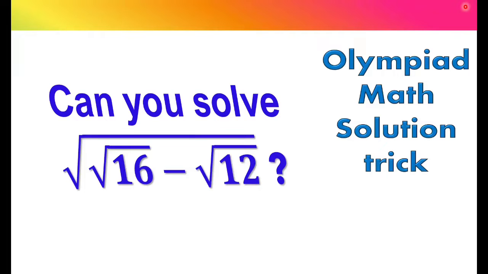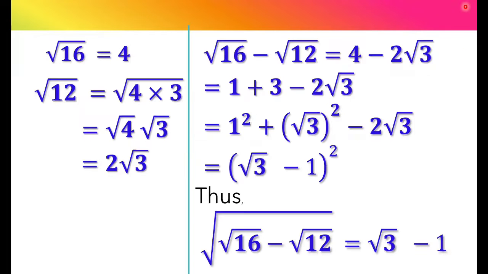Welcome to my lecture. In today's lecture, we are going to discuss one tricky mathematical problem that generally comes in Olympiad questions. So the question is, when you solve square root of 16 minus square root of 12, what is the most simplified form of this number? So let's try to solve it.